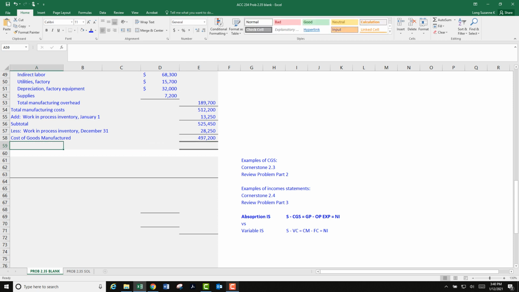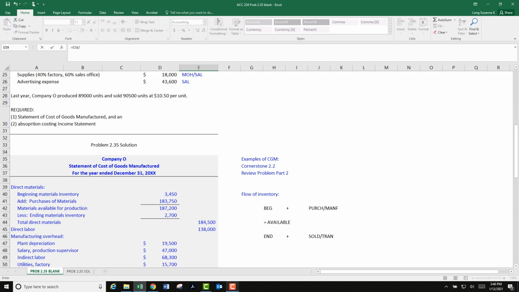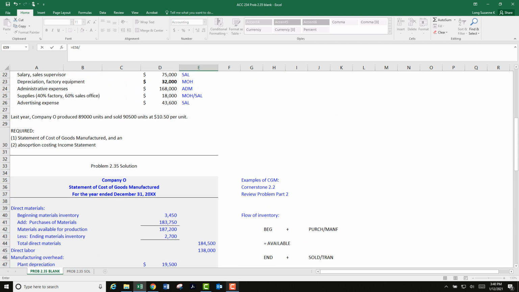And then some of these examples show cost of goods manufactured per unit. I can't remember why I thought we needed to do that with this one, but it's a very easy step. Take your cost of goods manufactured and divide by production, which is given right here. Last year produced 89,000. So we'll have that amount divided by 89,000.